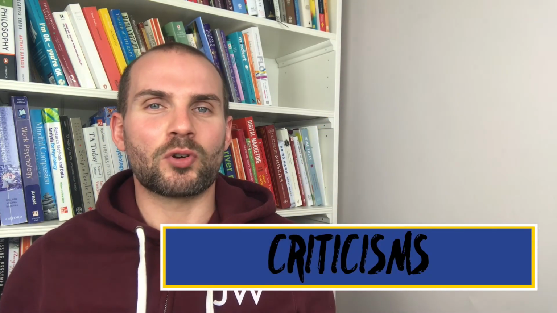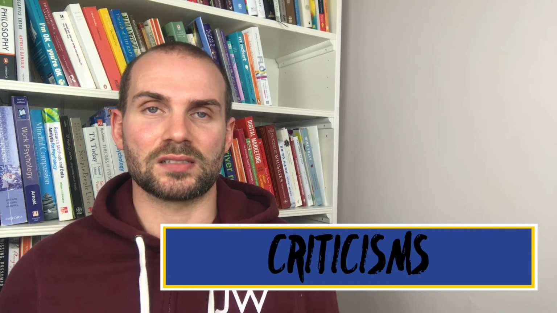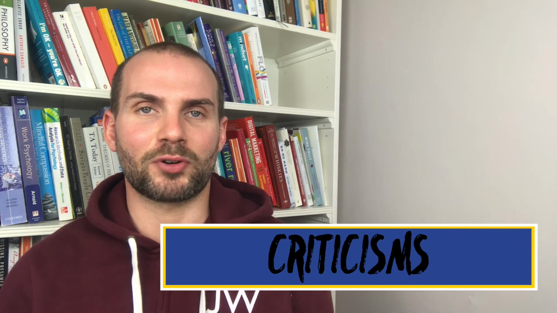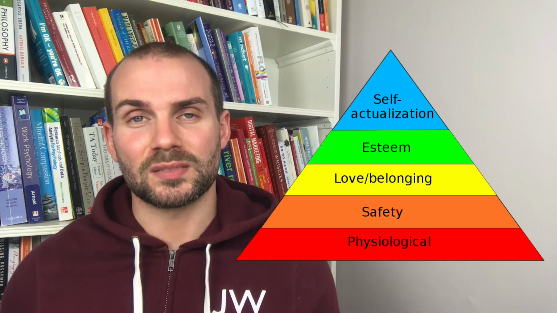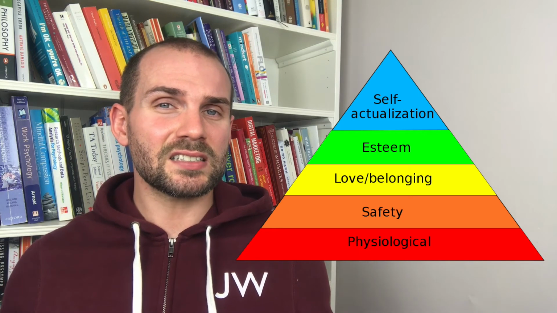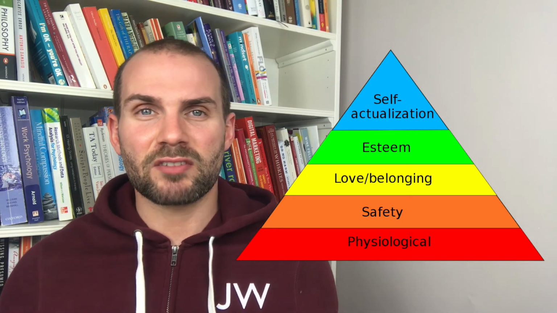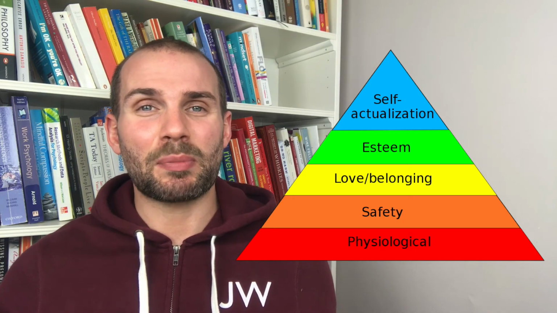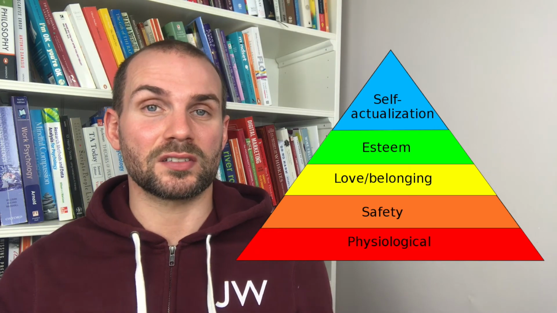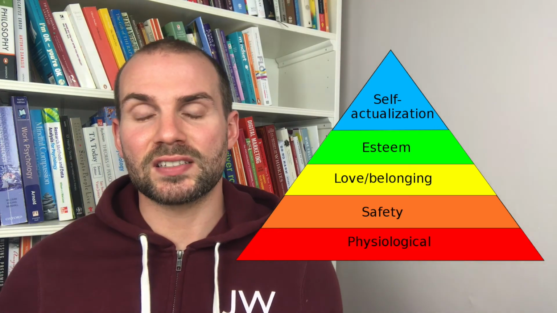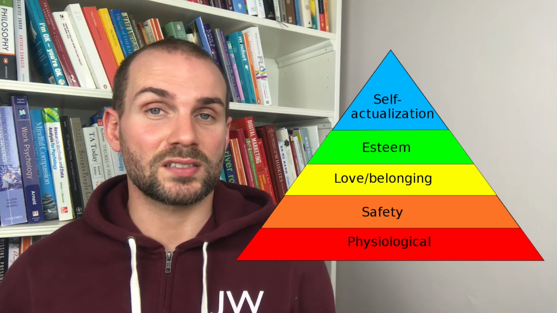Now, like all theories in psychology, there is of course criticism, and wide criticism, of the hierarchy of needs from Maslow in 1943. One of the main criticisms of the hierarchy of needs is that it establishes that everybody is the same. It gives a very rigid format to establishing how people reach their goals and understand their full potential. It's also been criticised for being too widely based on Western ideology.